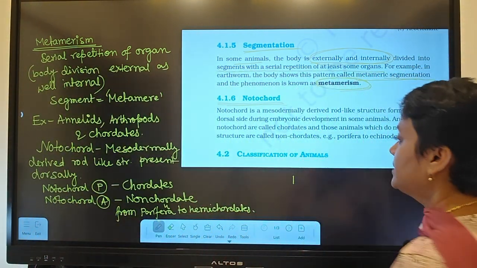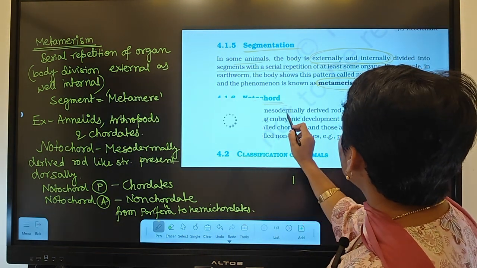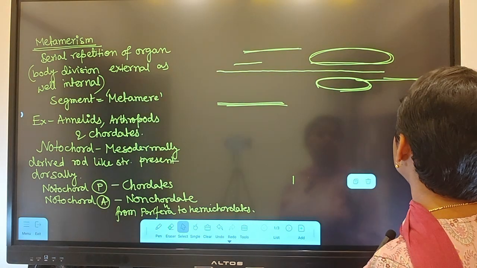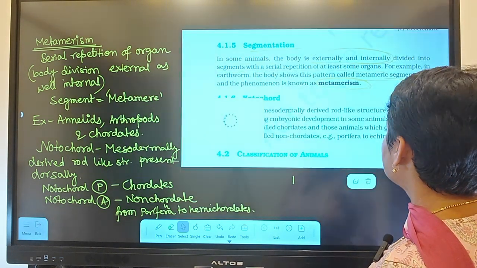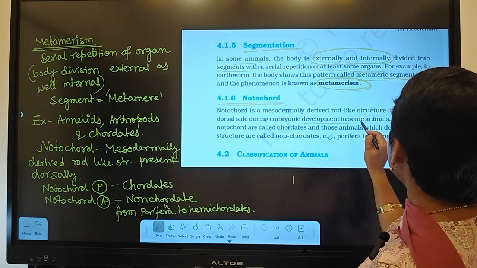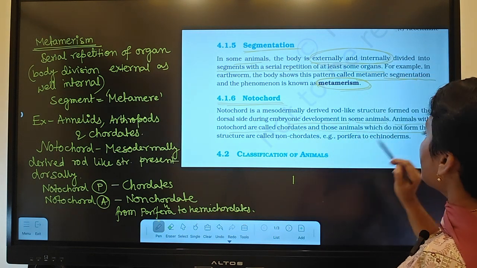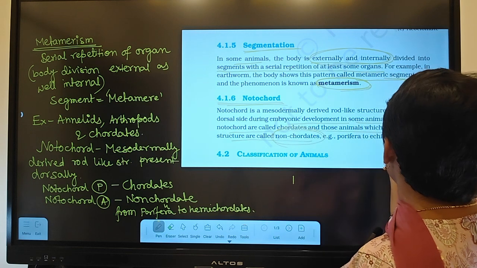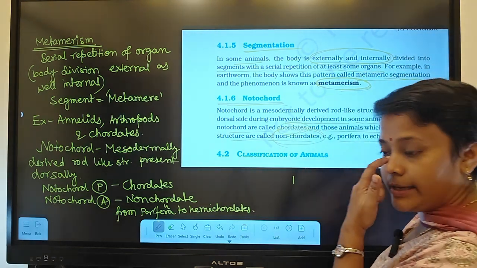Let's check what NCERT says. NCERT says that notochord is a mesodermally derived rod-like structure formed on the dorsal side during embryonic development in some animals. Animals with notochord are called chordates, and those that don't have it are called non-chordates, for example, porifera to echinoderms.